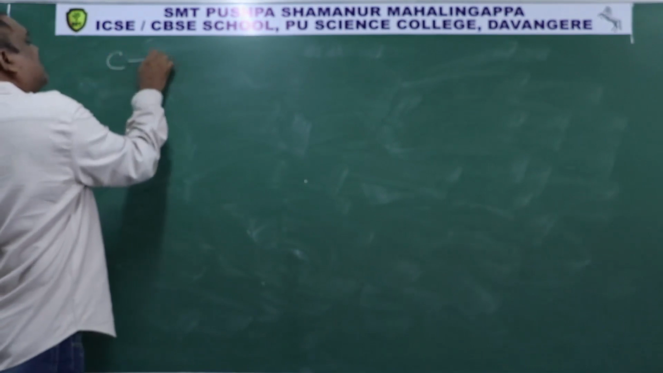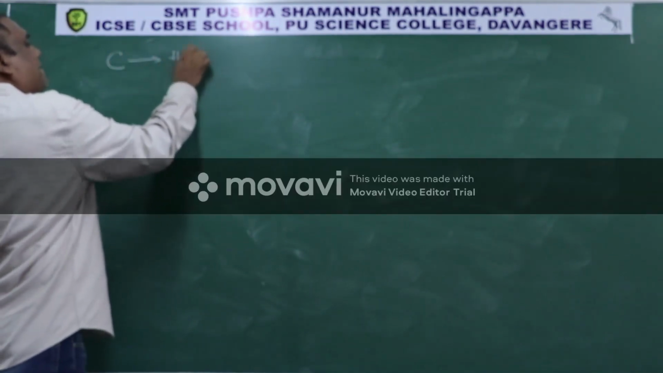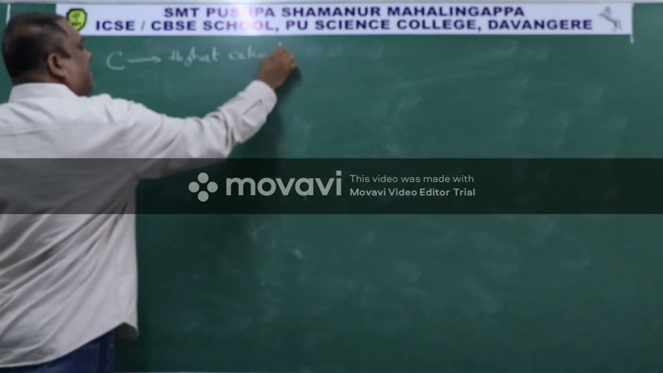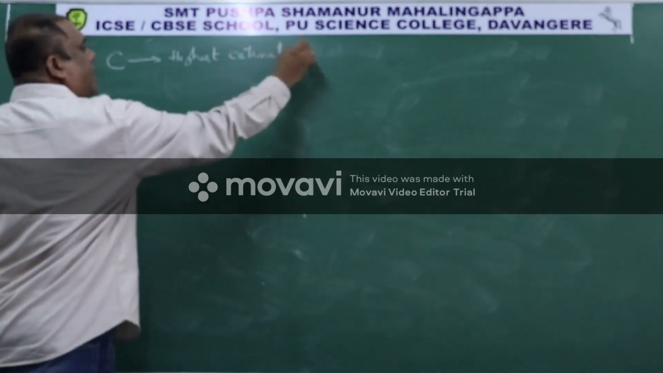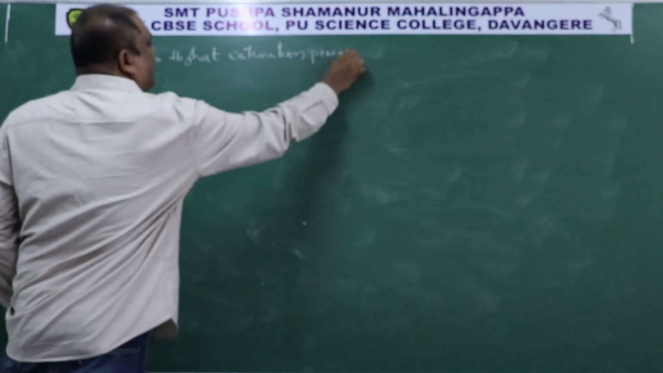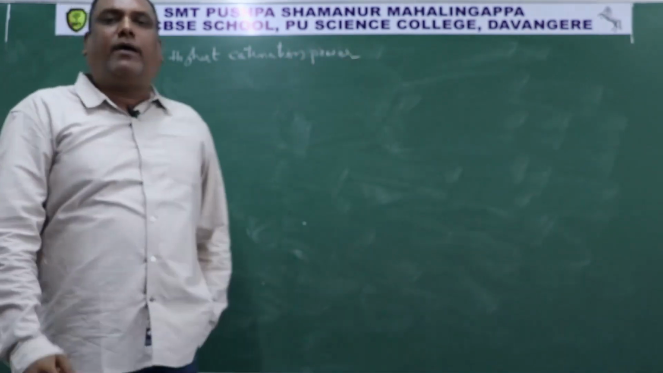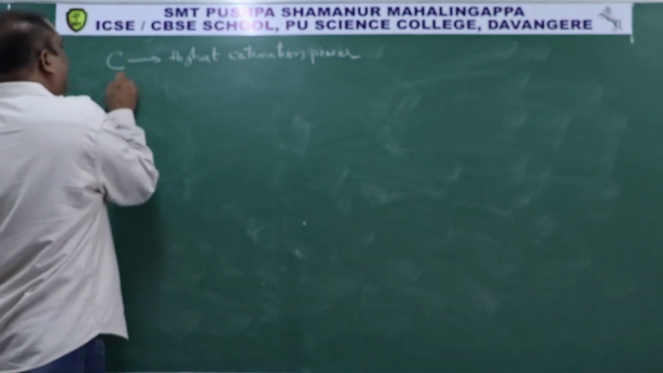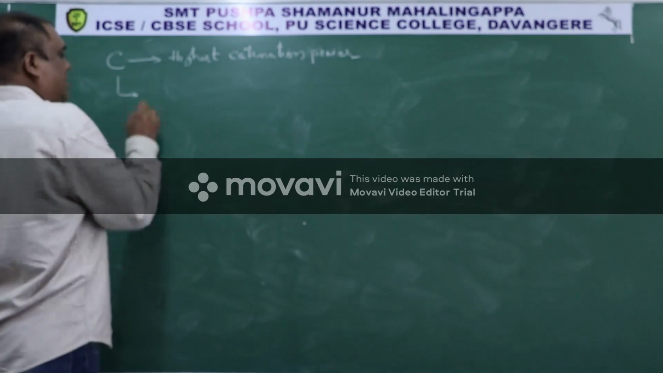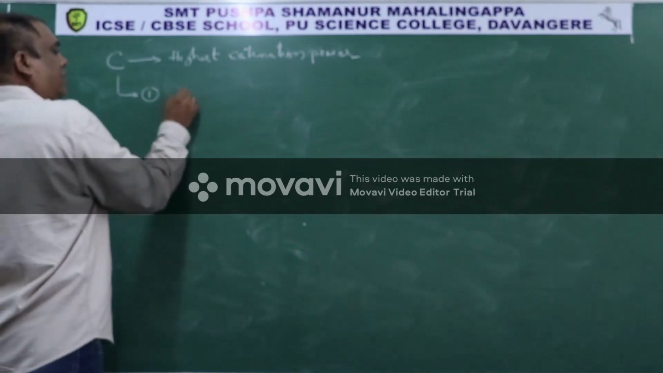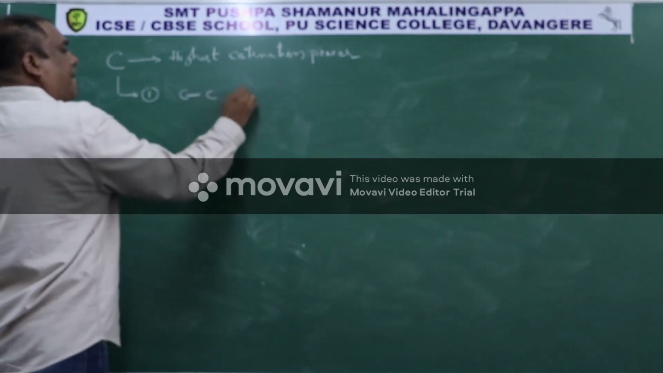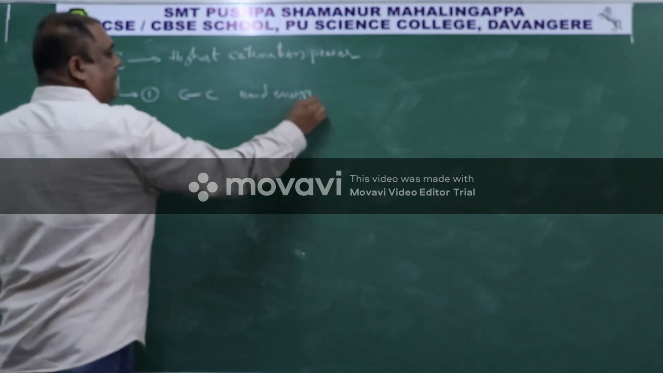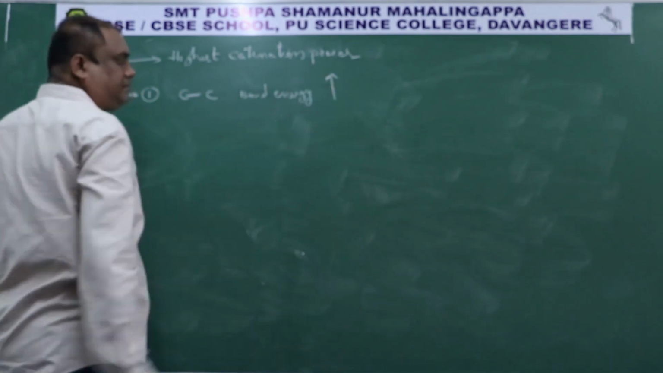Carbon has the highest catenation ability or catenation power. That is the reason it can form millions of compounds. But why does it have high catenation ability? There are reasons like this. The first reason is that the carbon-carbon bond energy is very high.